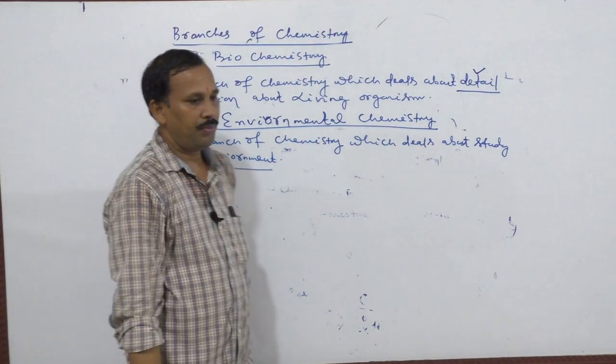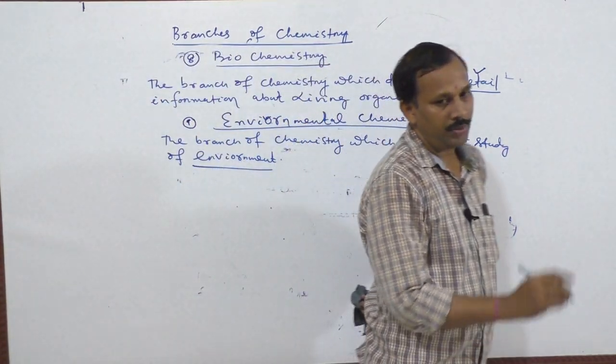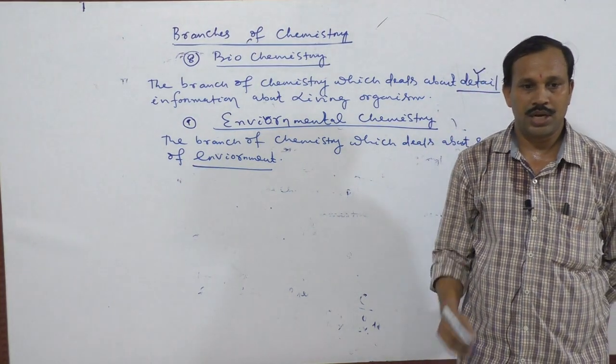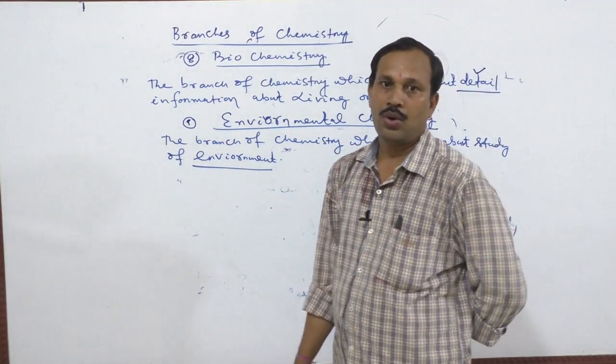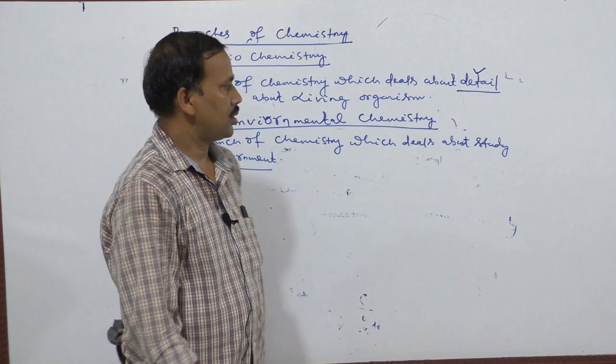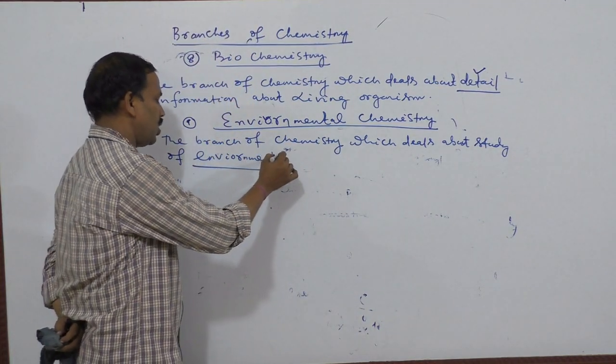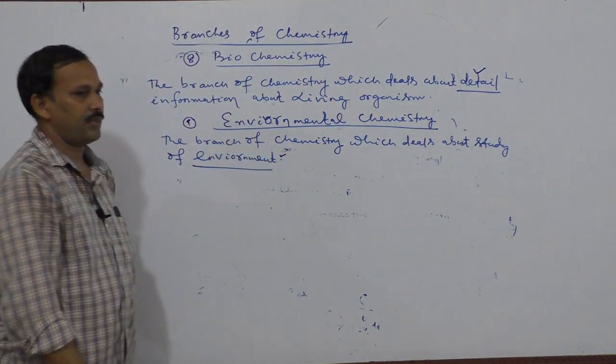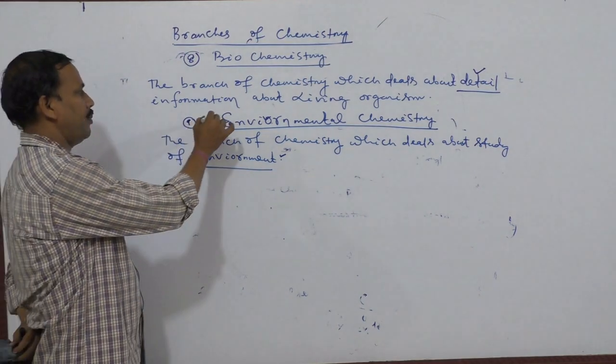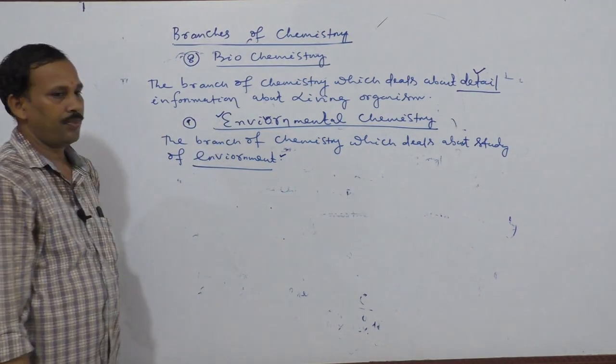That means if the environment becomes polluted, where it is polluted and what the cause is, some scientist can solve that problem. That branch is known as environmental chemistry.